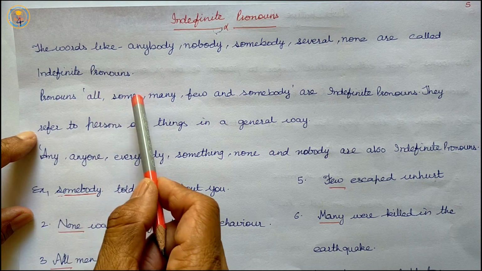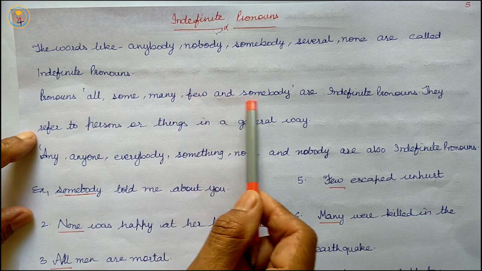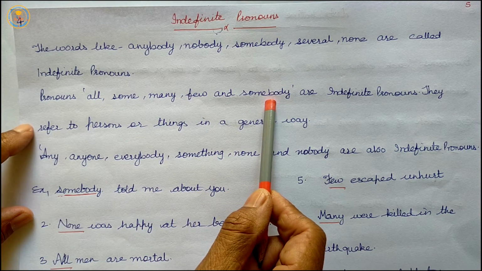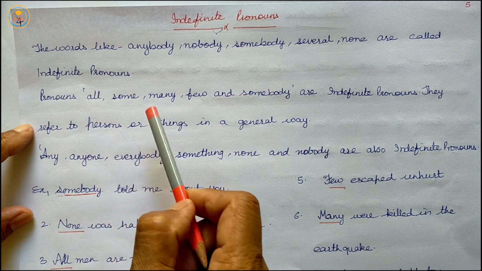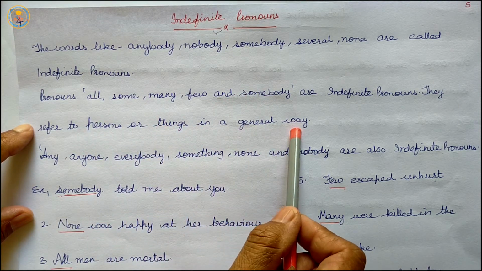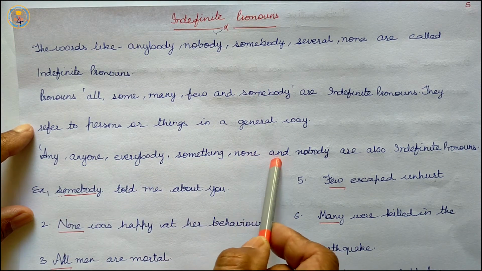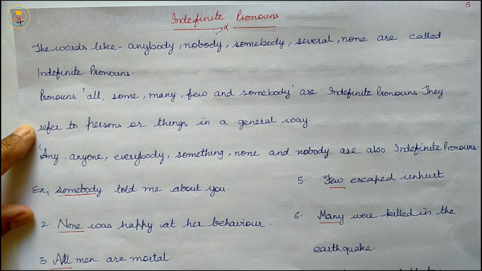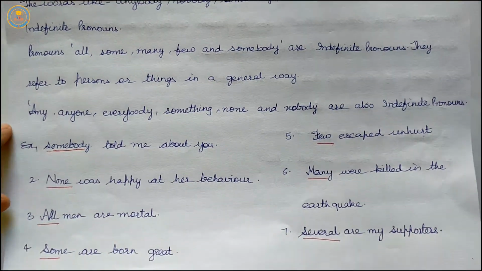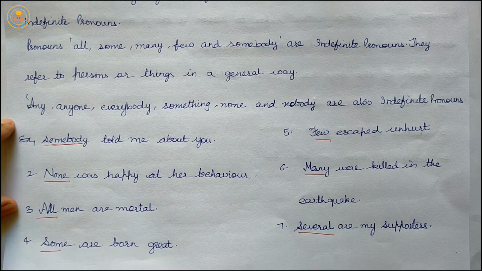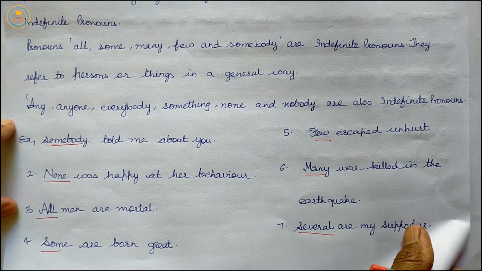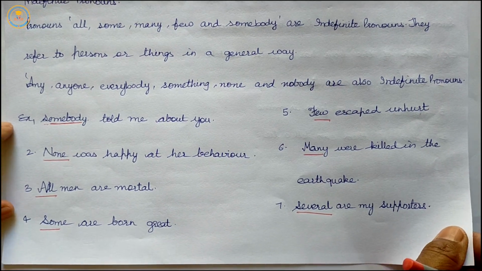Pronouns all, some, many, few and somebody are indefinite pronouns. They refer to persons or things in a general way. Any, anyone, everybody, something, none and nobody are also indefinite pronouns. So all these, all, some, many, few, somebody, any, anyone, everybody, something, none, nobody are indefinite pronouns. Let us see the examples.